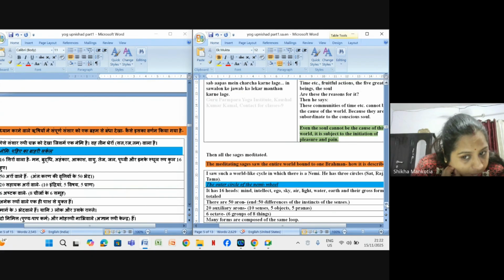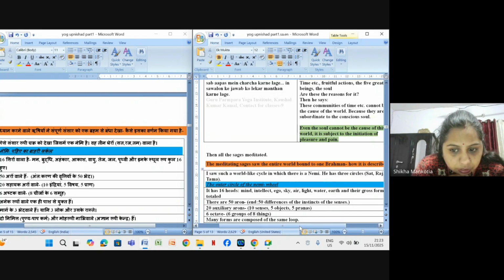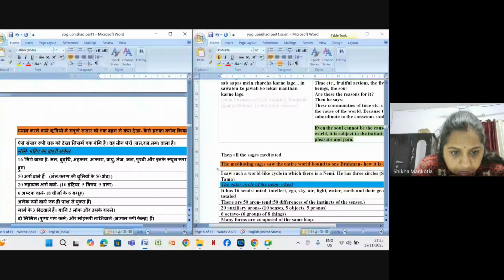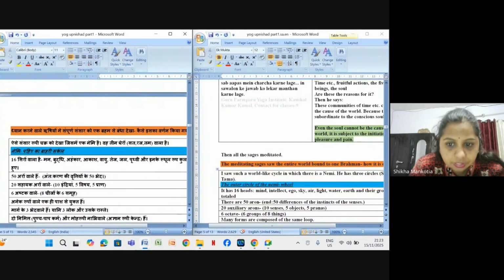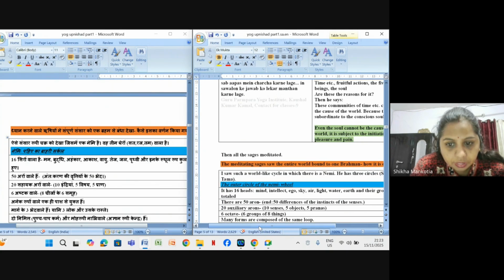They describe: I saw a world like a cycle, a wheel in which there is a nemi, the rim. It has 3 circles, Sat, Raj, and Tam, meaning the 3 gunas. The outer circle of the nemi, that wheel, has 16 heads, that is mind, intellect, ego, sky, air, light, water, earth, and their gross forms, totaled.